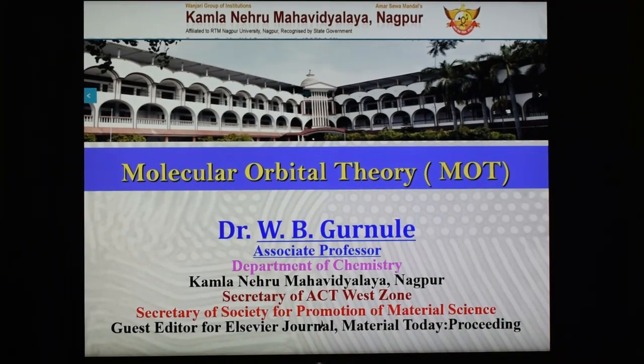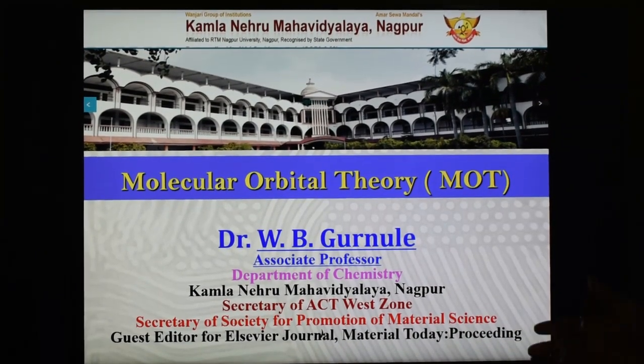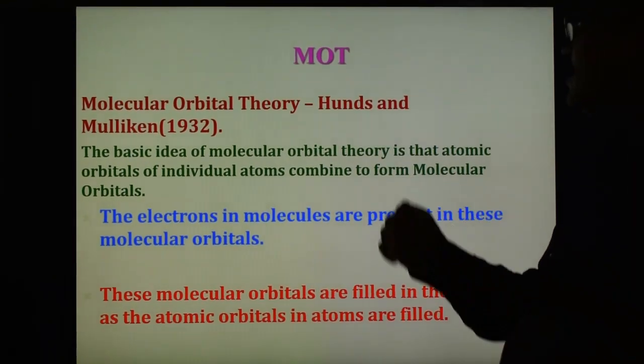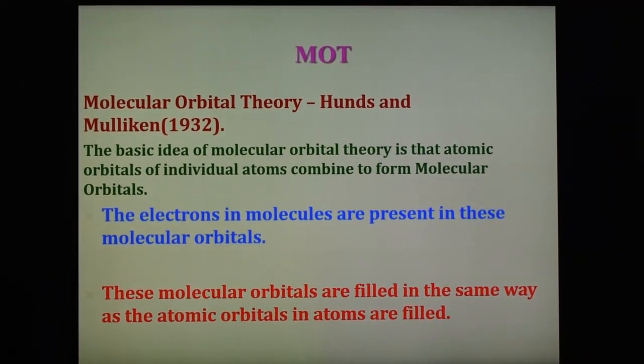Now, what is molecular orbital theory? This theory was given by Hund and Mulliken in 1932. The basic idea of this theory is that the atomic orbitals of individual atoms combine to form molecular orbitals.